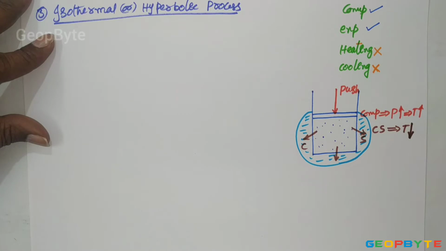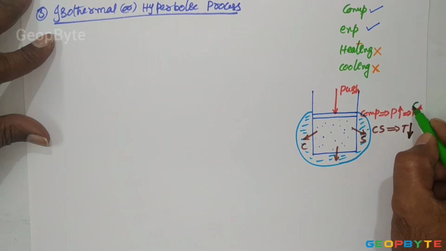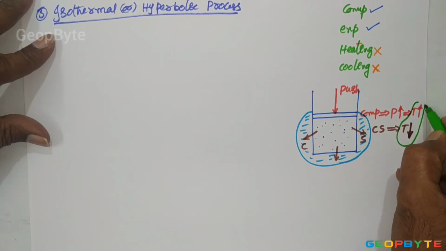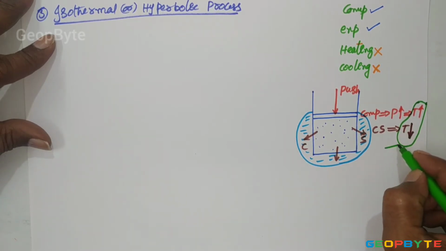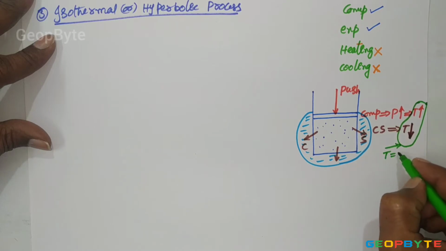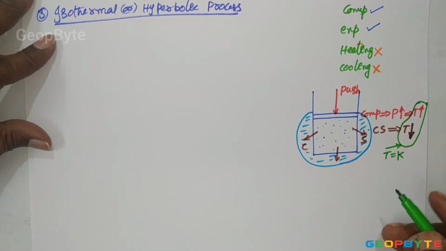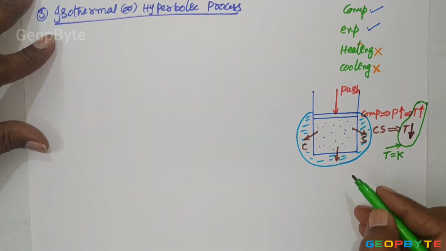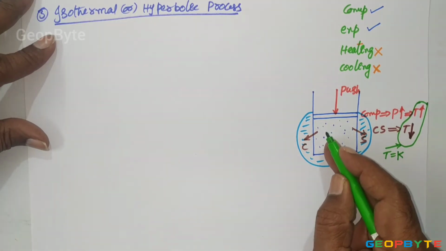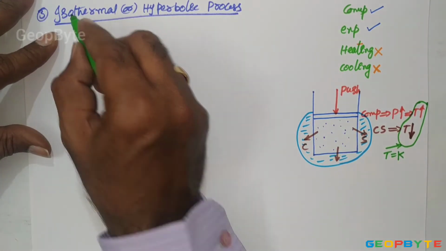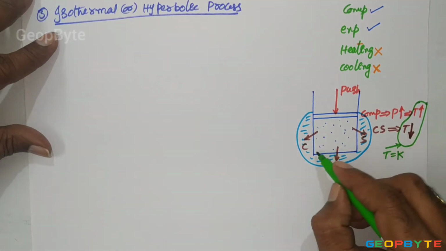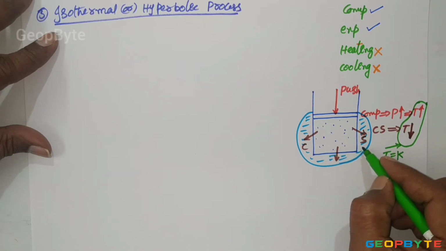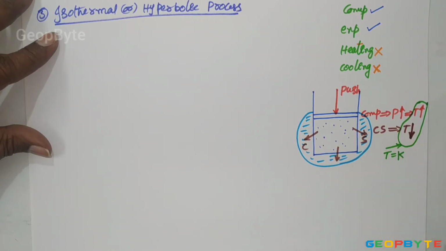Then the combined effect of increase in temperature due to compression and decrease in temperature due to cold source may maintain the constant temperature. That is how you can maintain the isothermal condition during the compression process. From this, the moral is, isothermal compression is possible only by adding the cold source. Without adding this cold source, it is impossible to maintain the constant temperature during the compression process.